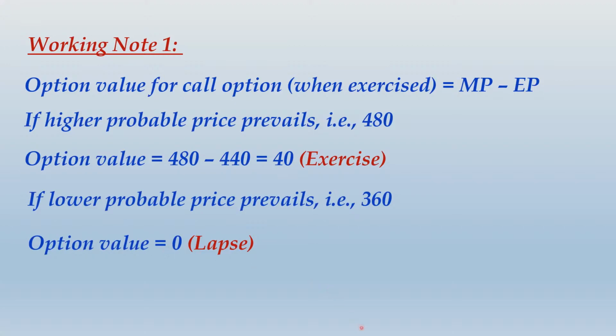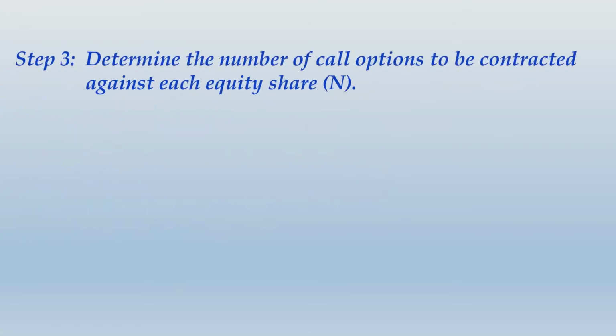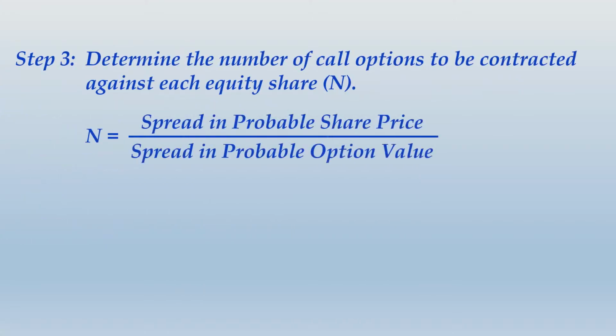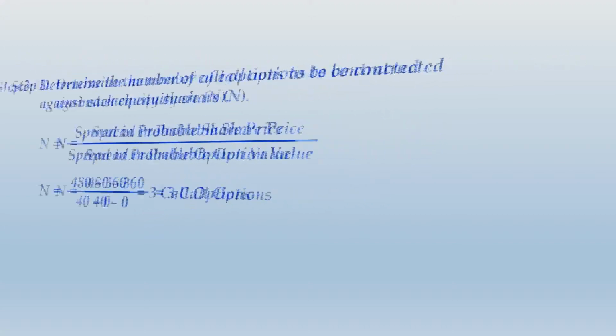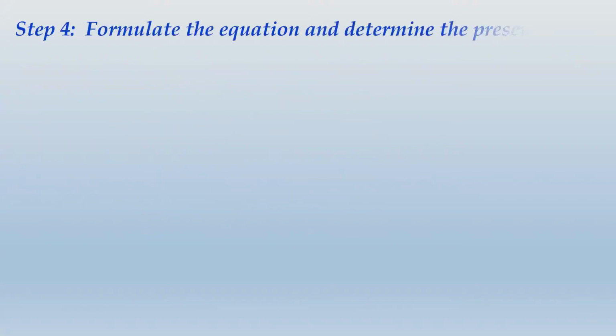So spread in share price was 120, spread in option value is 40. Next, you take this ratio, spread in share price divided by spread in probable option value, and that would give you 3 call options. Thereafter, you create this equation.